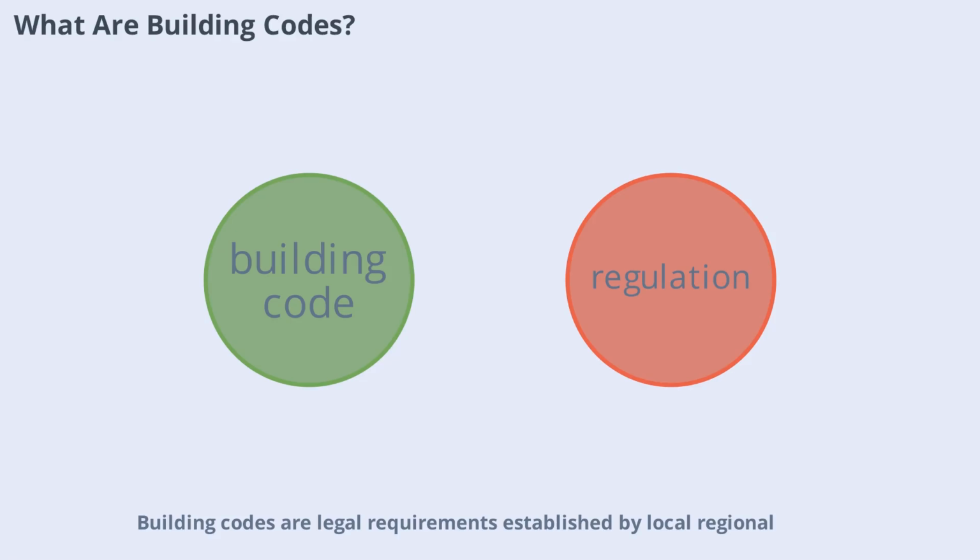Building codes are legal requirements established by local, regional, or national authorities. They set minimum standards for construction to protect public safety and property. These codes cover everything from structural integrity and fire safety to accessibility and energy efficiency. By providing a framework for safe construction, building codes help prevent disasters and ensure that buildings are fit for use. Understanding what building codes are is the first step in appreciating their impact on structural design.